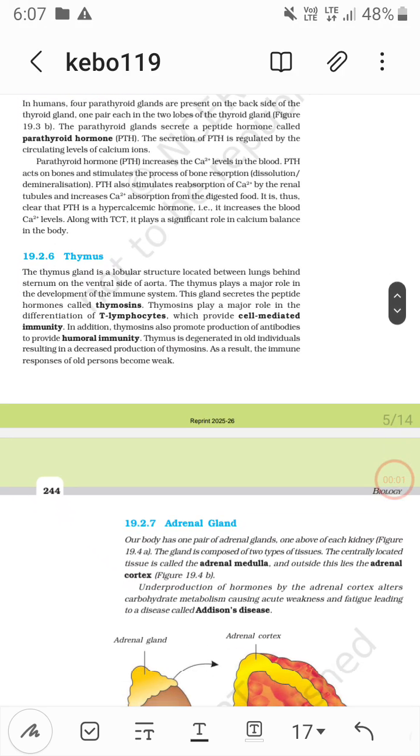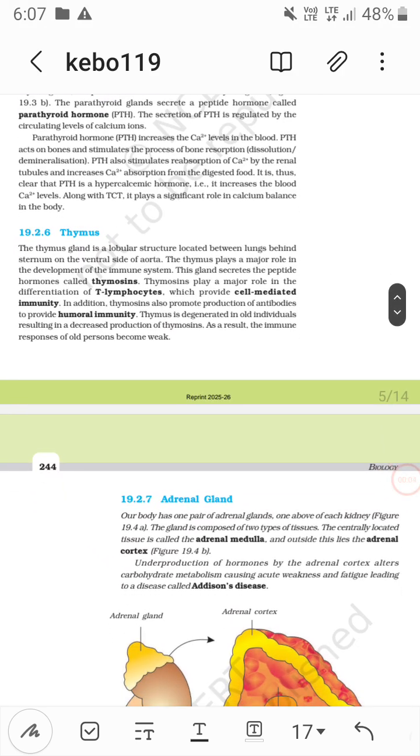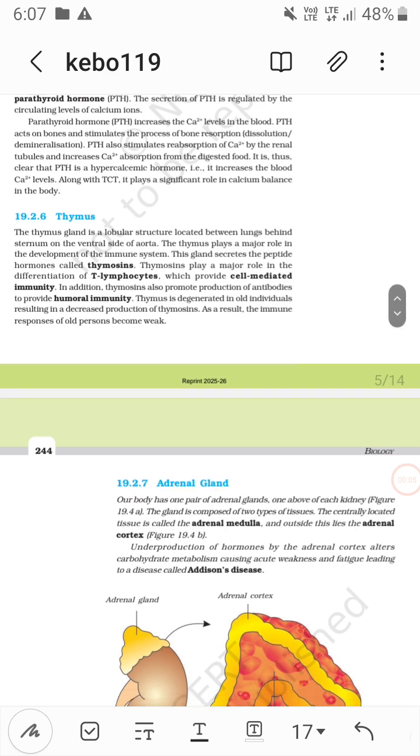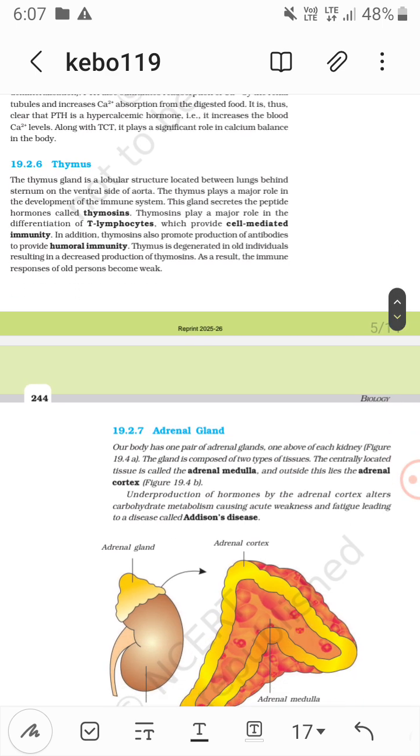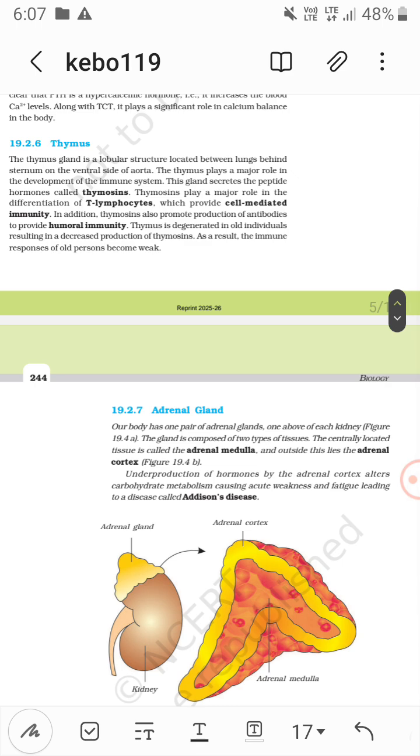And then there is the thymus, located between the lungs behind the sternum on the ventral side of the aorta. This is the thymus. It is an organized endocrine gland for the development of the immune system by peptide hormones, that is thymosin. Thymosin plays a role in differentiation of T lymphocytes, and that provides cell-mediated immunity. In addition, there is production of antibodies to provide humoral immunity.